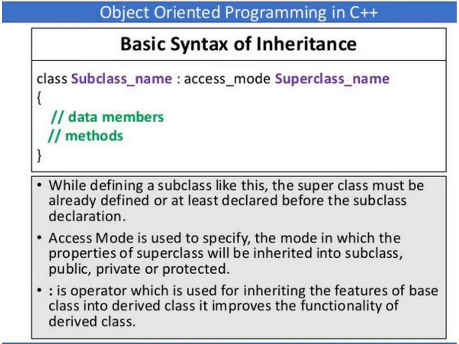When you are defining a subclass or child class, this superclass must be declared before declaring the child class. Then in the subclass you declare some data members and methods.